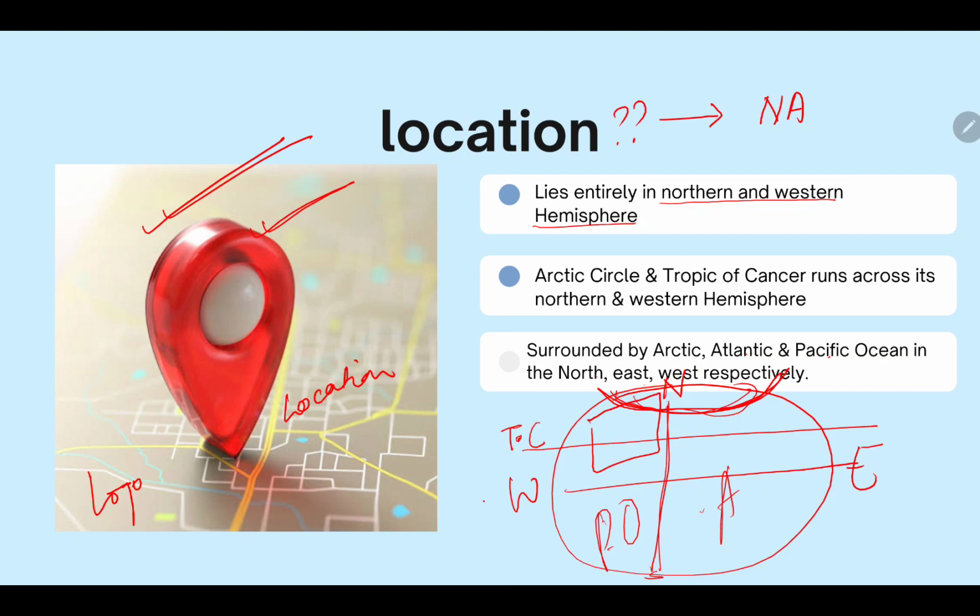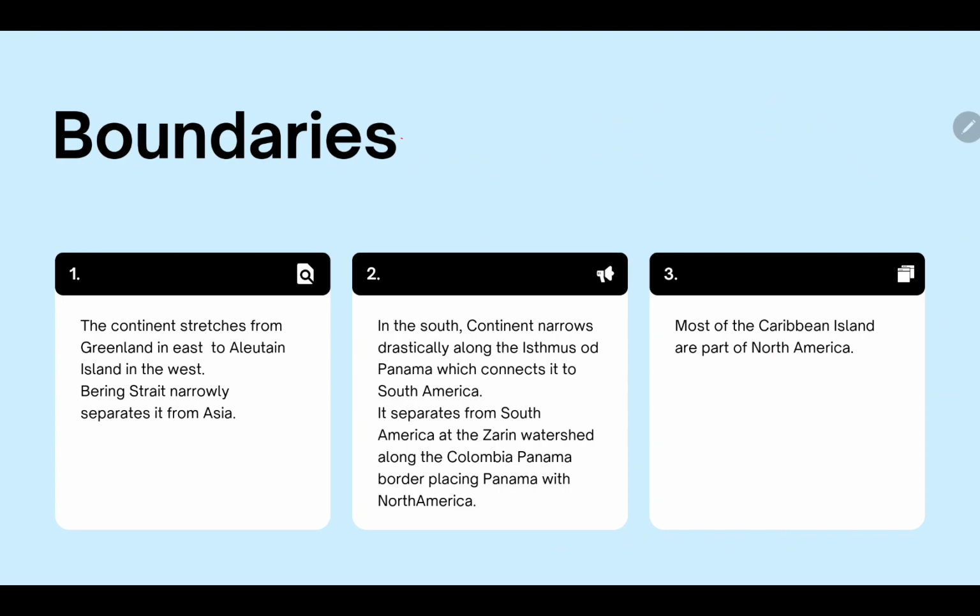So it's very easy. It is surrounded respectively: the Arctic in the north, the Atlantic in the east, and the Pacific Ocean in the west. I guess you are clear with the location. Now moving to boundaries. Let's talk about boundaries of what? North America.